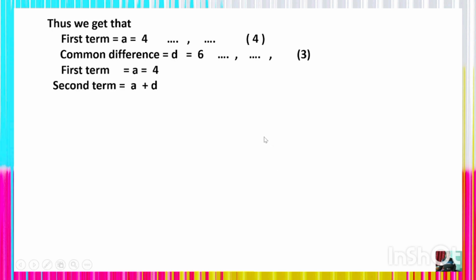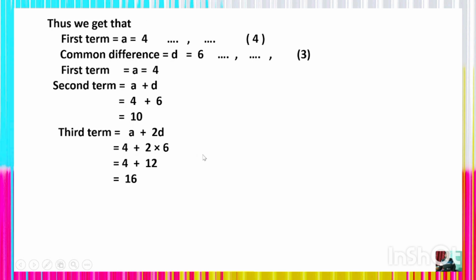The second term is a + d, which is 4 + 6, which is 10, right? You have to make an AP. The first term a = 4 already, and the common difference you already got. Now you have to make an arithmetic progression. So the first term a = 4 you already got. The second term, according to the formula, is a + d, which is 4 + 6, which is 10. And the third term is a + 2d, which is 4 + 2 into 6, which is 4 + 12, which is 16.